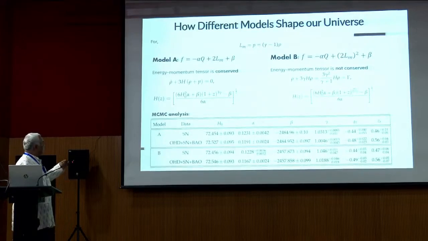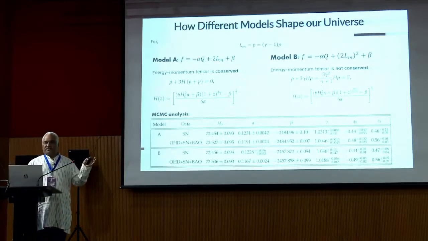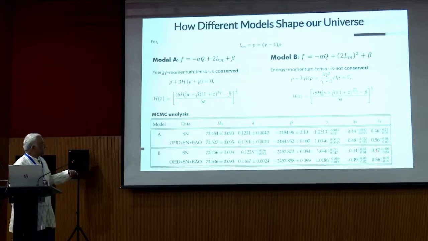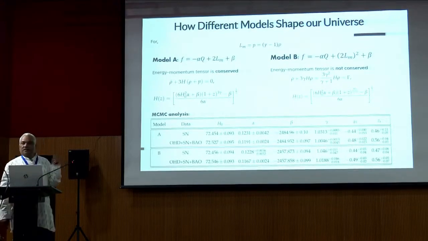Coming to the second model, the nonlinear model, the transition happens at 0.47 and 0.56. Yesterday Professor Swami told Suresh that the transition should come between 0.5 and 0.6. So exactly, we are getting this transition in the combined data sets at 0.56 in both the linear and the nonlinear models. And the values of the present deceleration parameter q0 come to minus 0.44 and minus 0.48. So it is just similar results in both linear and nonlinear models.